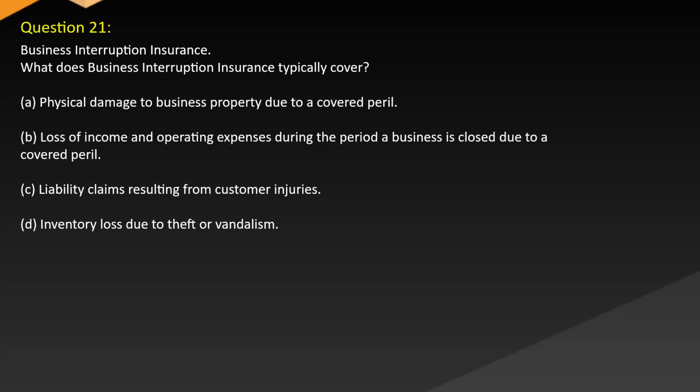Question 21. Business interruption insurance. What does business interruption insurance typically cover? A. Physical damage to business property due to a covered peril. B. A loss of income and operating expenses during the period a business is closed due to a covered peril. C. Liability claims resulting from customer injuries. D. Inventory loss due to theft or vandalism.